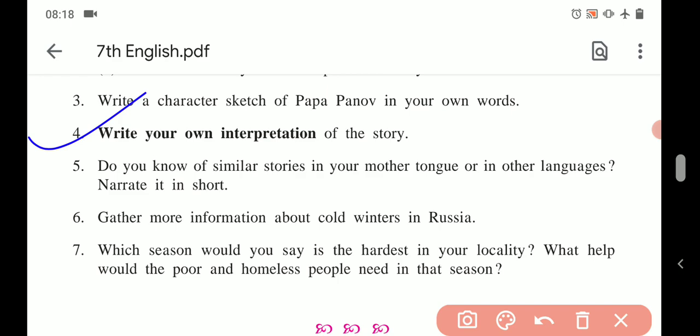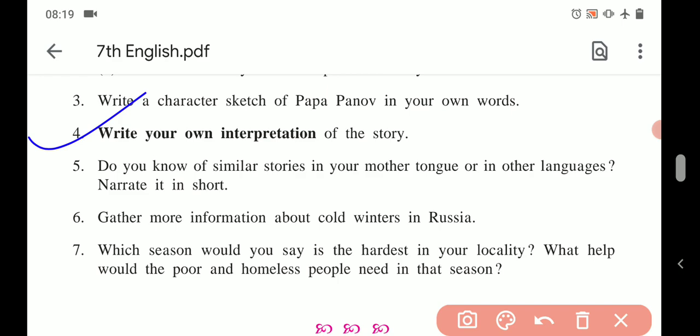Actually, Jesus didn't come on his own, but some needy persons came, that is the sweeper, the baby and its young mother, and also the beggars. So Papa Panno helped them, and then he came to know that the people he helped were nothing but Jesus.